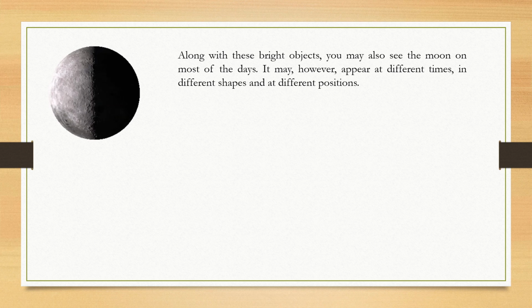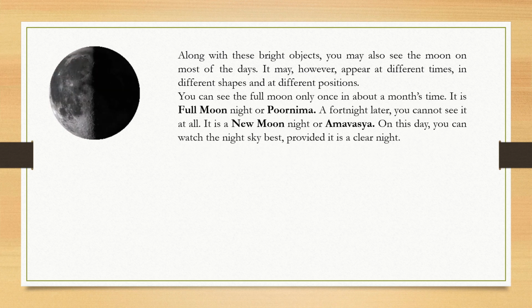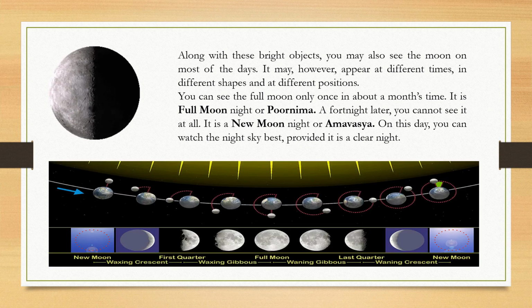Because of the rotation and revolution of the earth, we see the phases of the moon. You can see the full moon only once in about a month's time. It is a full moon night, which is also known as Purnima in Hindi. A fortnight later, you can't see it at all. It is a new moon night or Amavasya. On this day, you can watch the night sky best, provided it is a clear night. Here you can see the phases of the moon. In the middle, we have the full moon.